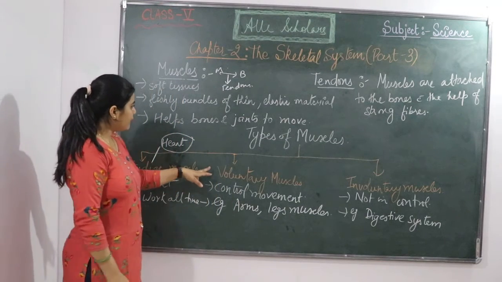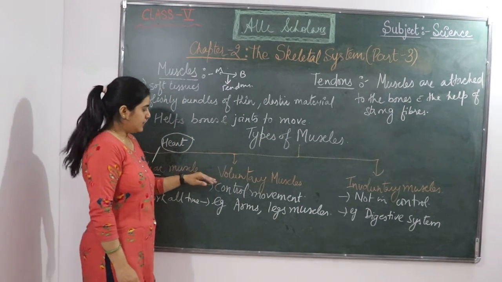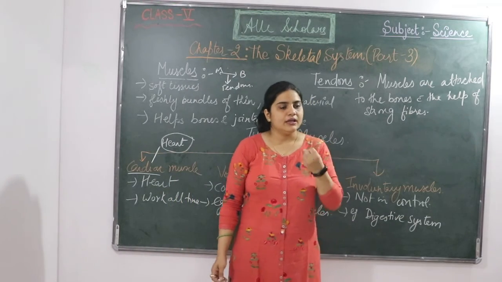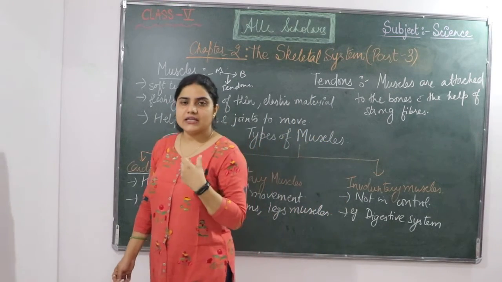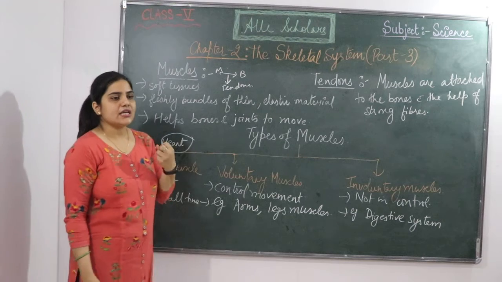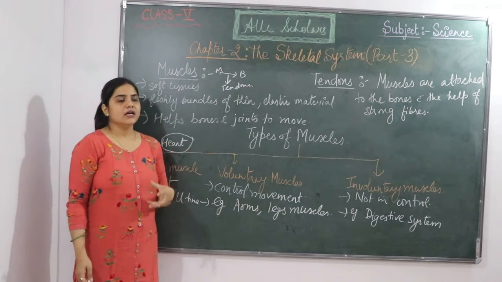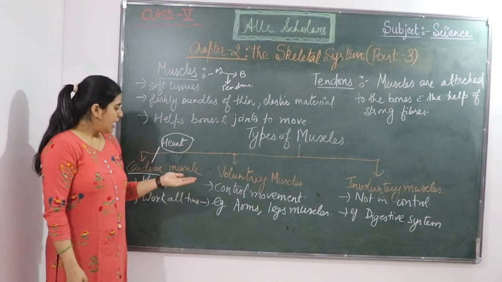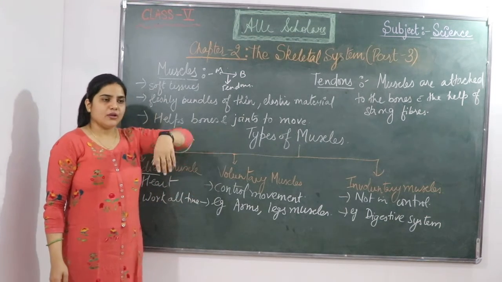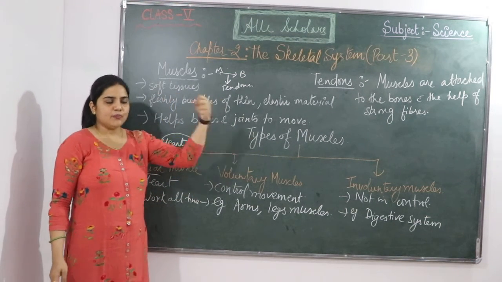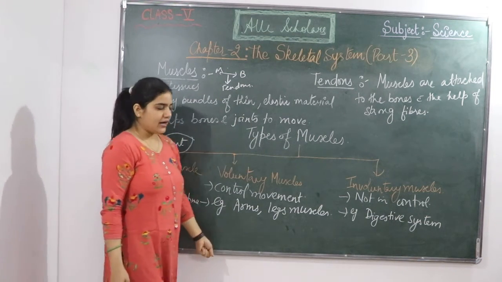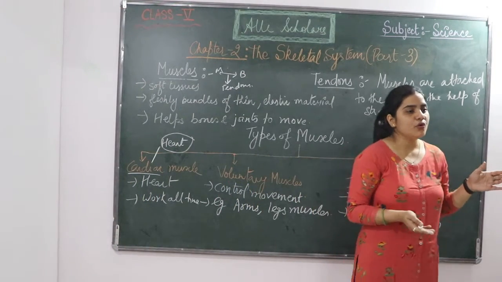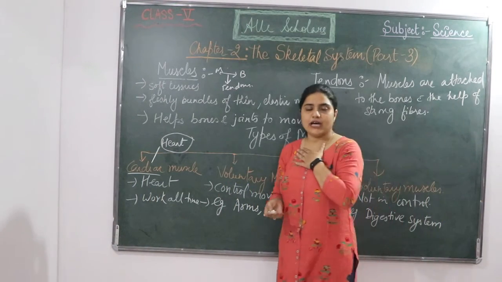The next type of muscle is the voluntary muscle. The word voluntary means in control. So this type of muscle is the muscle which is in our control, meaning the movement of the muscle is in our control. Our arm and leg muscles are all voluntary. Whenever we want, we can move our arms and legs. We are not forced to move them. If we are willing to move